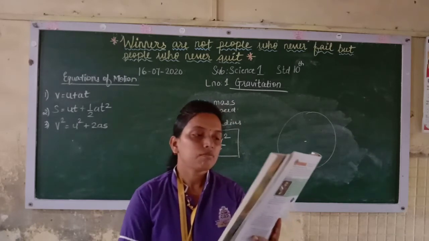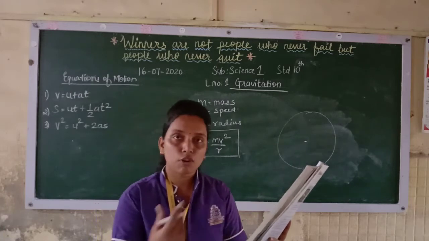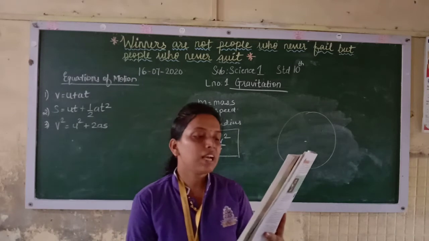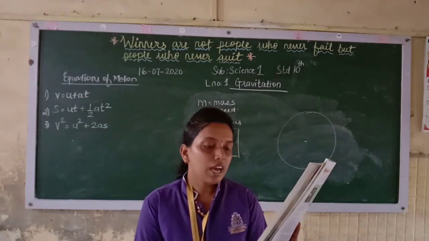Here m is the mass of the planet, v is the speed and r is the distance from the sun, if we consider that the sun is at the center. Now the speed of the planet can be expressed in terms of the period of revolution T as follows.